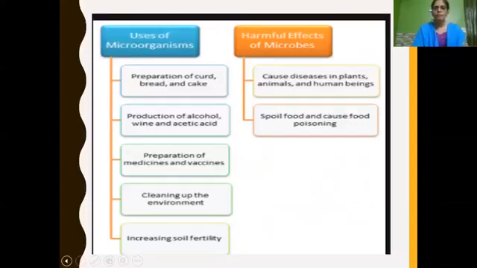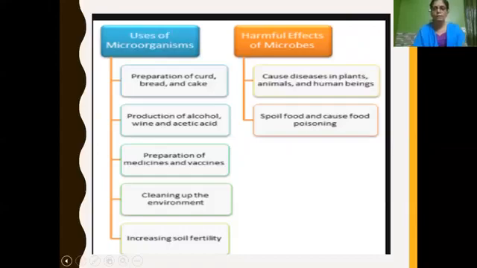So children, in this session we will be learning about uses of microorganisms, especially the preparation of curd, bread and cake, the production of alcohol, wine and acetic acid, and also cleaning up the environment and increasing soil fertility. The remaining uses, that is, preparation of medicines and vaccines, we will be learning in the next session.